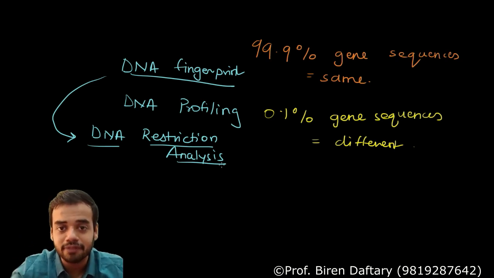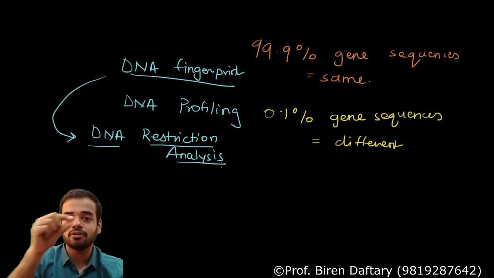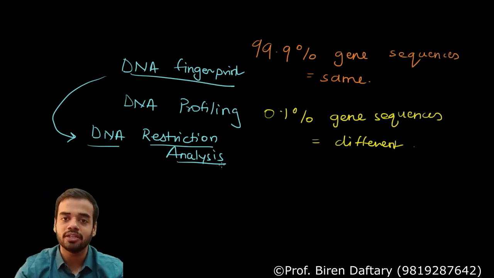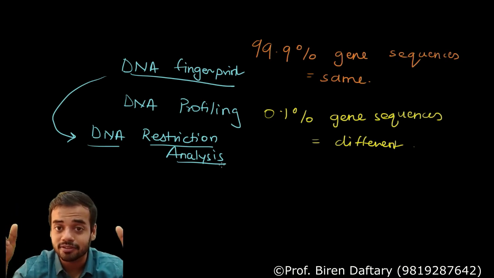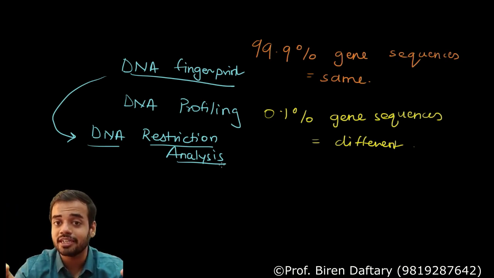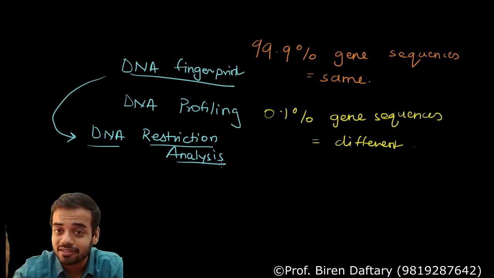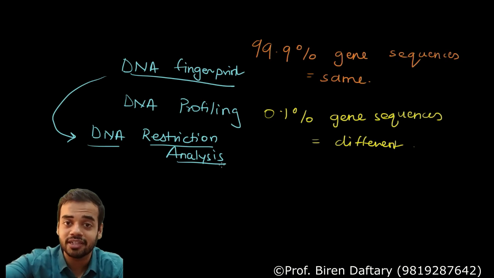And what is a fingerprint? A fingerprint is the order of genes in the DNA of that particular person, which is not going to be the same with any other person. How much of it is the same? 99.9. How much is different? 0.1. But only because of that 0.1, each person has a different DNA fingerprint.